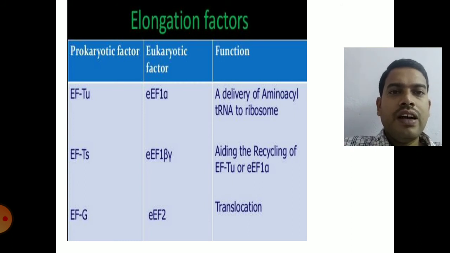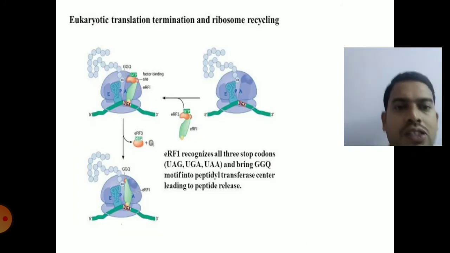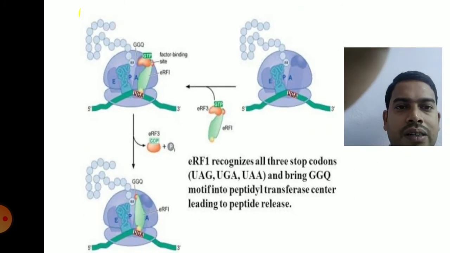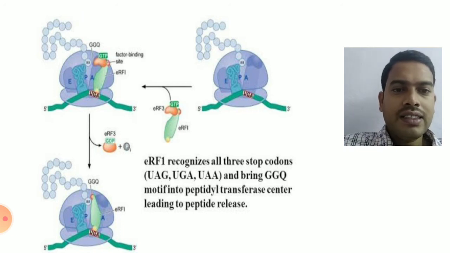So that is the function of different elongation factors, which play an important role in the process of elongation. While coming to the termination process in eukaryotes, the stop codons are recognized by eukaryotic release factors RF1 and RF4.